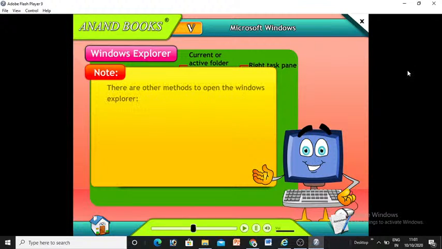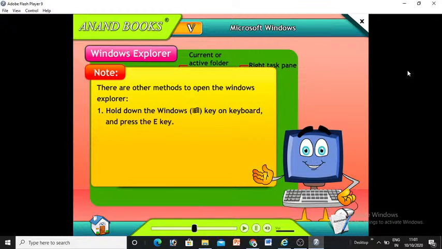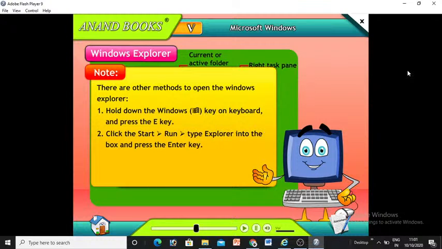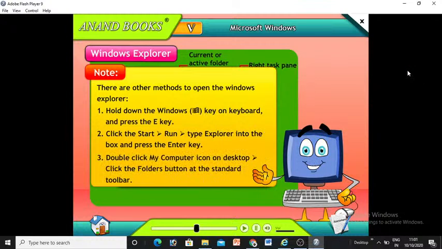Note: there are other methods to open the Windows Explorer. 1. Hold down the Windows key on keyboard and press the E key. 2. Click the Start, Run, type Explorer into the box and press the Enter key. 3. Double-click My Computer icon on desktop. Click the Folders button at the standard toolbar.